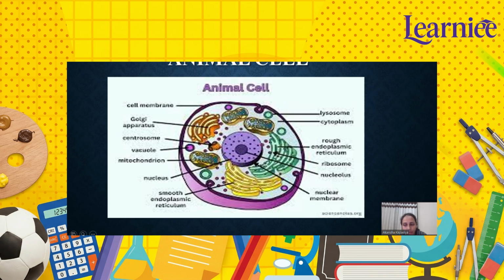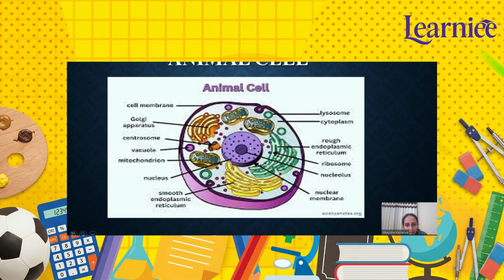Now, what is the cell membrane? It is a thin and flexible outer boundary of the cell, and it controls what enters and leaves the cell. It maintains the cell shape and protects it. Second is cytoplasm. This jelly-like fluid inside the cell is called cytoplasm. All the organelles float in the cytoplasm, and most of the chemical reactions occur in the cytoplasm.